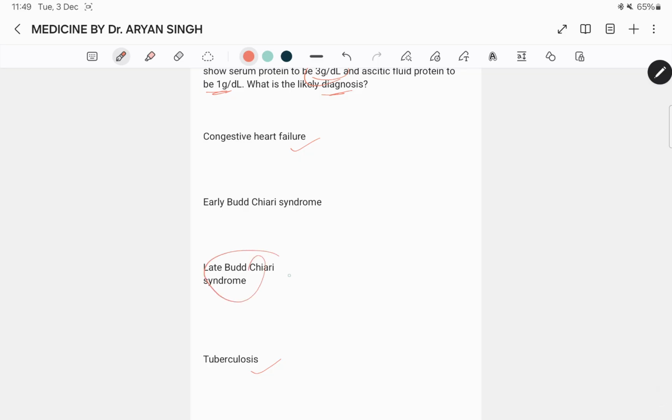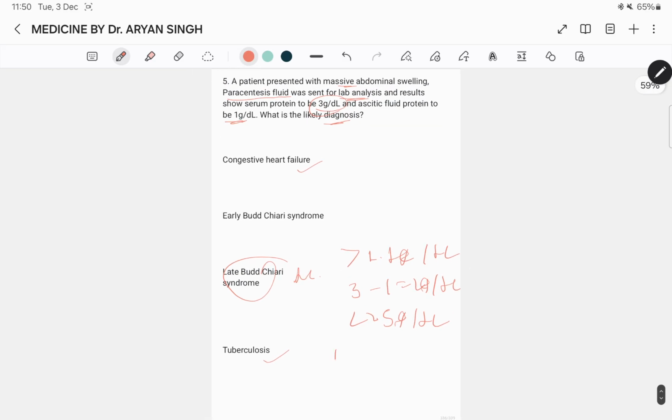The best answer is late Budd-Chiari syndrome, because the likely diagnosis is based on the serum ascites albumin gradient, which is 1.1 gram per dl, calculated as serum albumin level minus ascites fluid albumin level. And the ascites fluid protein is 2.5 gram per dl. So what will we call this? Late Budd-Chiari syndrome.